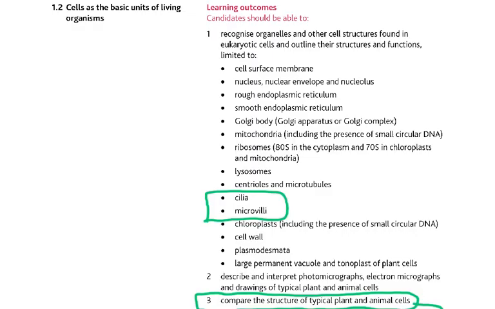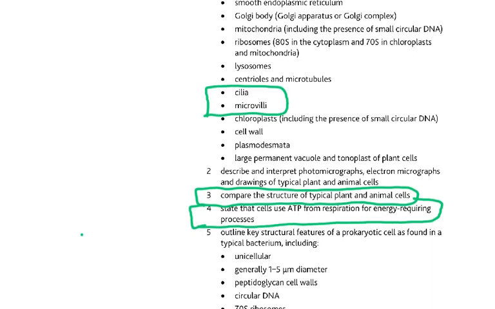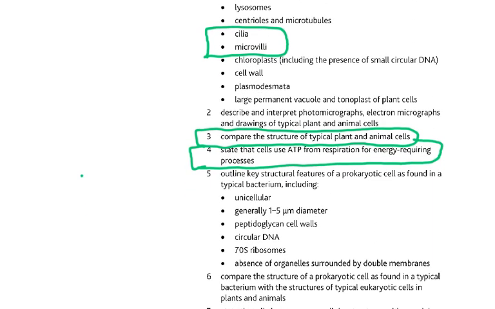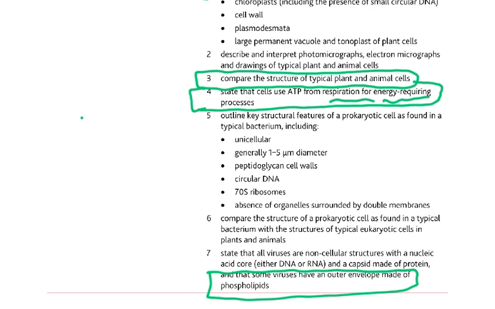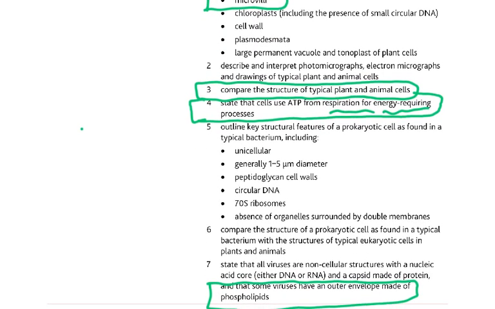In this part, I'm going to be viewing the points which are new in the syllabus. I've made a whole study on this and spent a lot of time finding out what is new in the new syllabus. Cilia and microvilli are new in the syllabus. Comparing the structure of a typical plant and animal cell is new. State that cells use ATP from respiration for energy requiring processes. That is a little new in the AS level, because this was previously referred to more in the A2 level. And the fact that some viruses have an outer envelope made of phospholipids. So these are the 4 new things which I'm going to discuss, and then we will proceed to the next chapter.